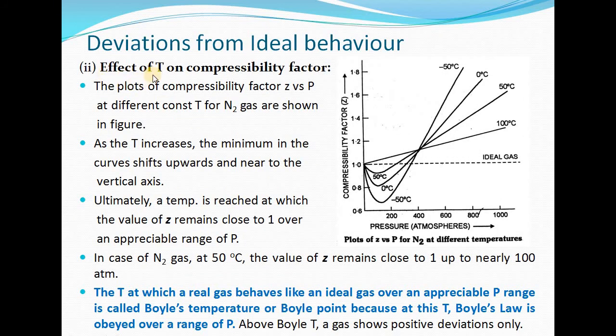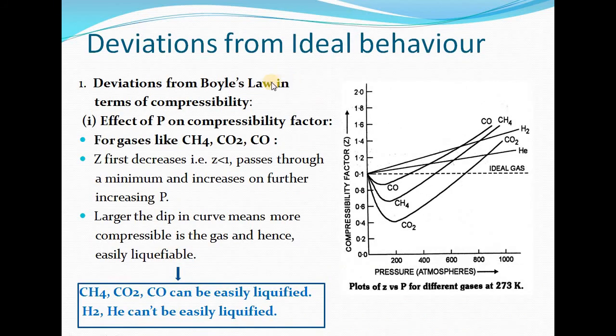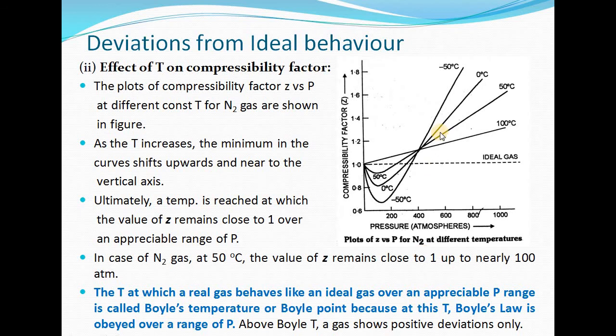Now next one is effect of temperature on compressibility factor. In last slide we have gone through the effect of pressure on Z at constant temperature T. This was variation of Z along with P at constant temperature T. Now in this case, we are plotting compressibility factor against P at different constant temperature for a particular gas. So we are also observing the effect of temperature on compressibility factor here.